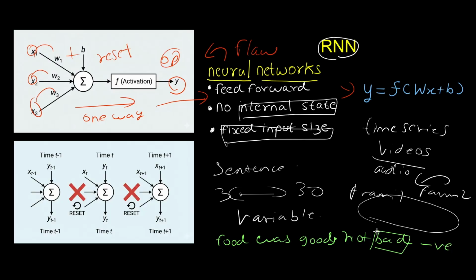But if it retained the information of the previous words, the previous context says that it's actually good, so this is actually positive. Neural networks fail to give the right sentiment analysis for this one. That's why we need RNN, which is a self-looping network, which we will see now.